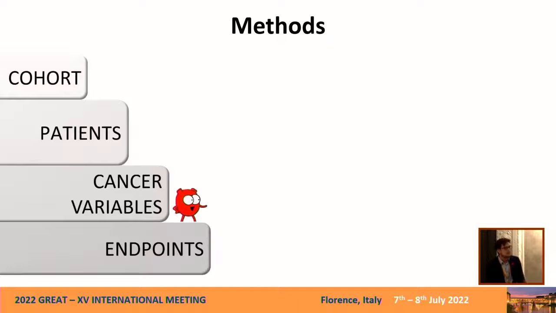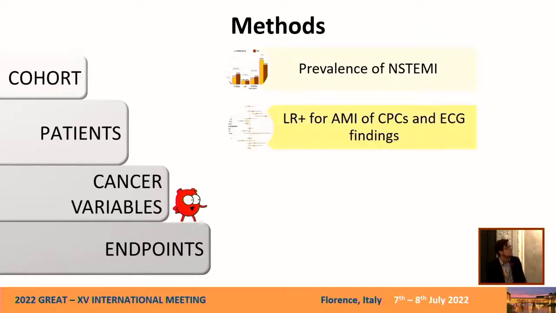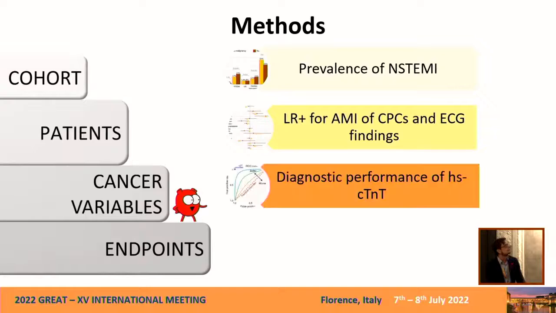And then we defined our endpoints. The first one was to define the prevalence of non-STEMI in the cancer population. Then the assessment of the likelihood ratio for acute myocardial infarction of predefined chest pain characteristics and ECG findings, and their dependency on cancer status was assessed via a p-value for interaction.